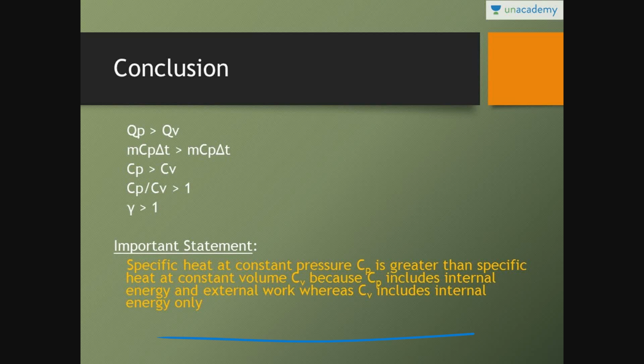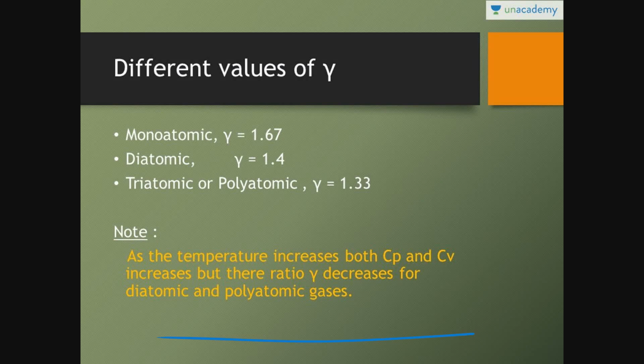Now next we are going to discuss the value of gamma. For monoatomic gas, the value of gamma is equal to 1.67.